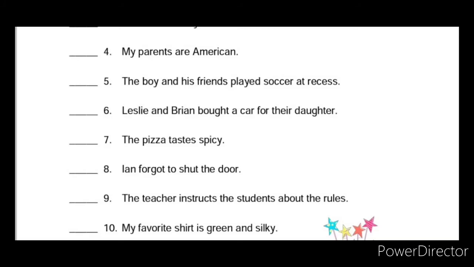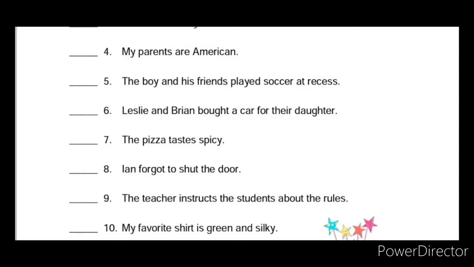So it should be identified and differentiated as A and L. If an action verb is used, you have to give A. If a linking verb is used, you have to circle it and mention it as L. First you have to circle whatever verb is used, then mention whether it is an action verb or linking verb.